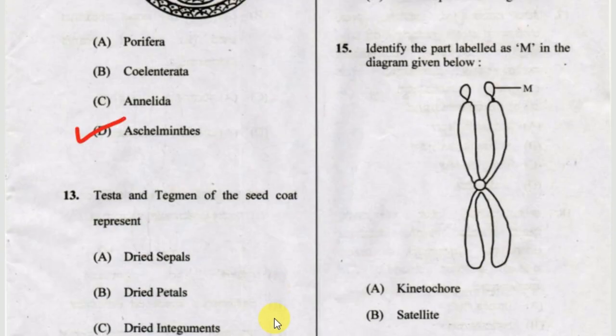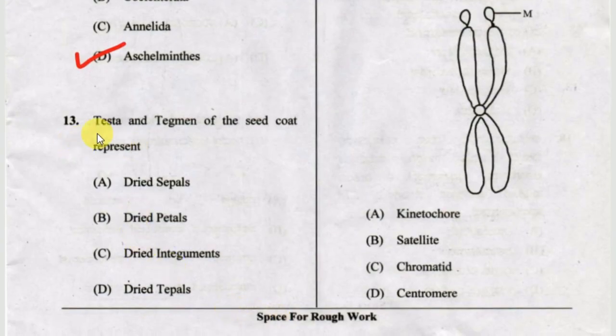Okay. Next one, testa and tegmen of the seed coat represent dried sepals, dried petals, dried integuments, or dried tepals. The correct one is option C, dried integuments.